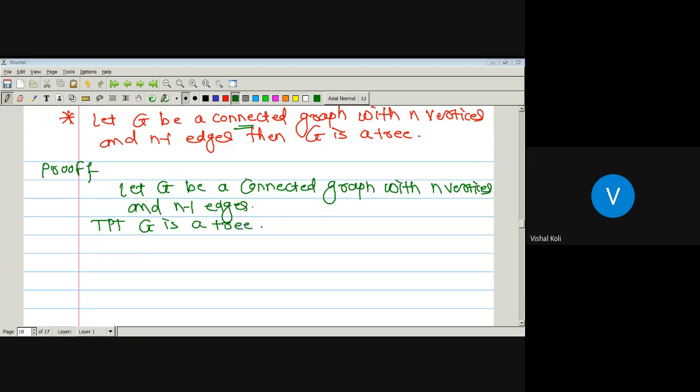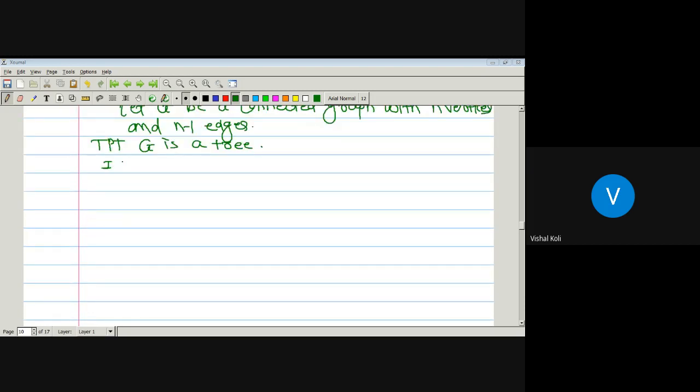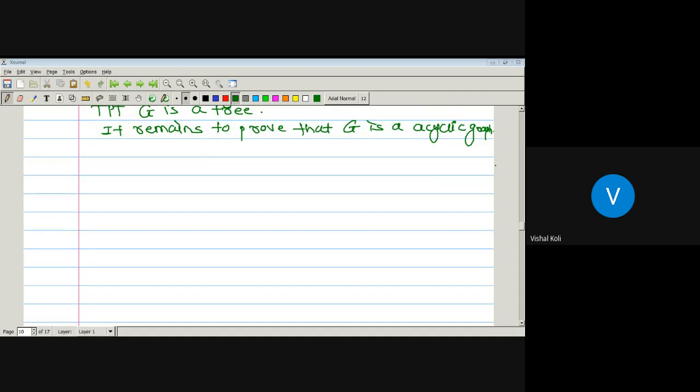But already we are given that G is a connected graph. So it remains to prove that G is an acyclic graph. That is, we have to prove that there is no cycle in graph G.